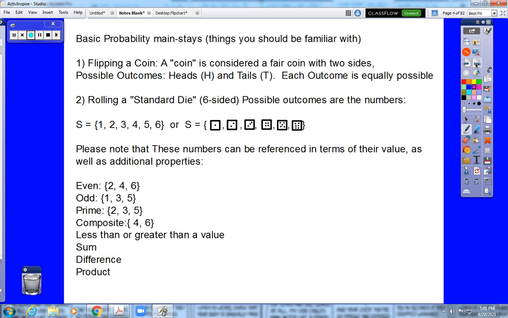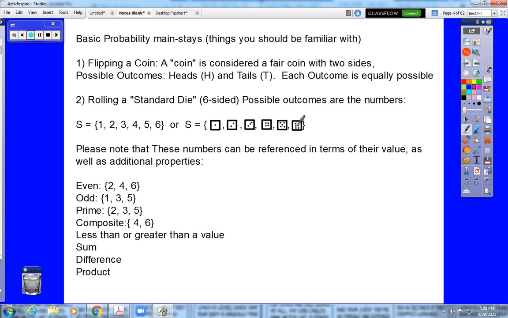2, rolling a standard die. A standard 6-sided die is a cube. It's also known as a number cube, with the possible outcomes 1 through 6, because each face of the cube has a number of dots on it, 1, 2, 3, 4, 5, or 6, as shown. So a standard die is considered to be a fair 6-sided die, which means all 6 of those numbers have the same chance.